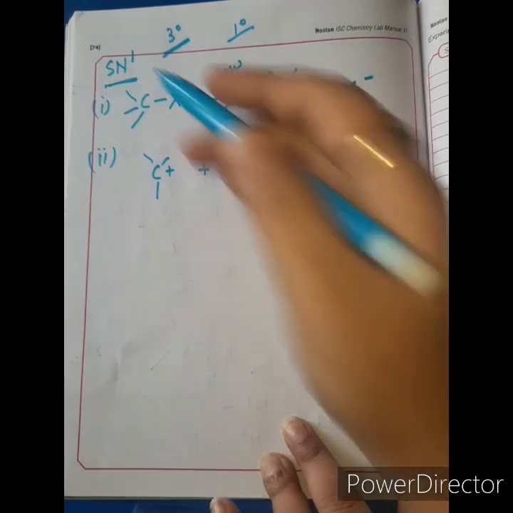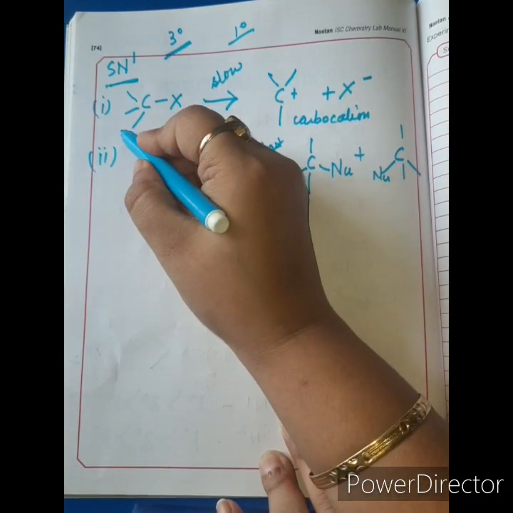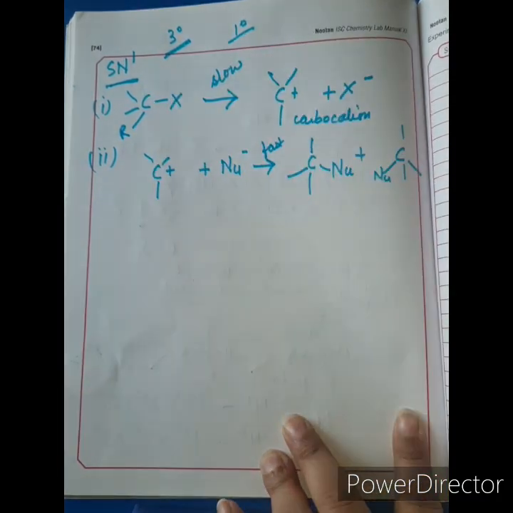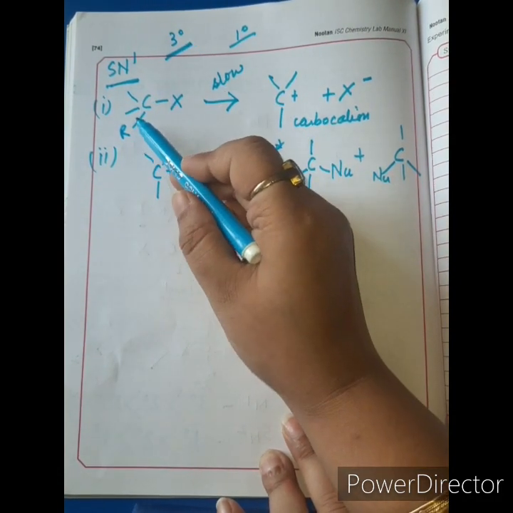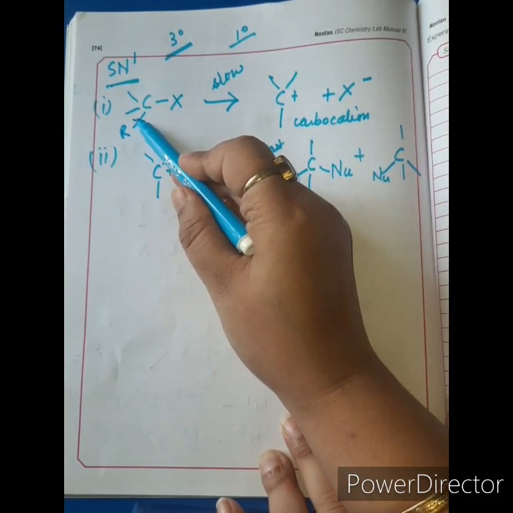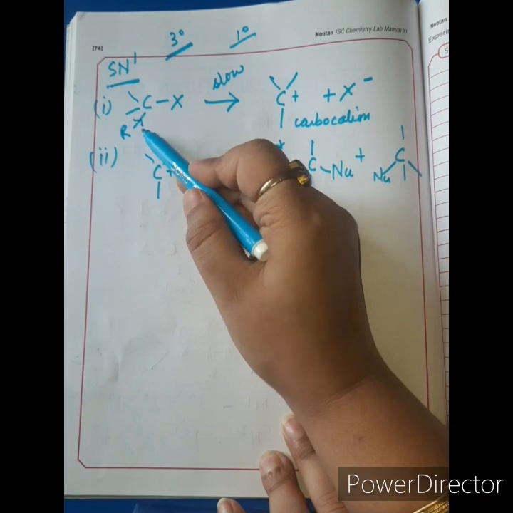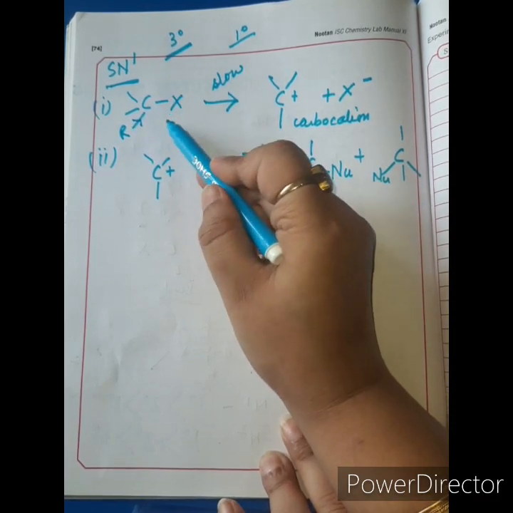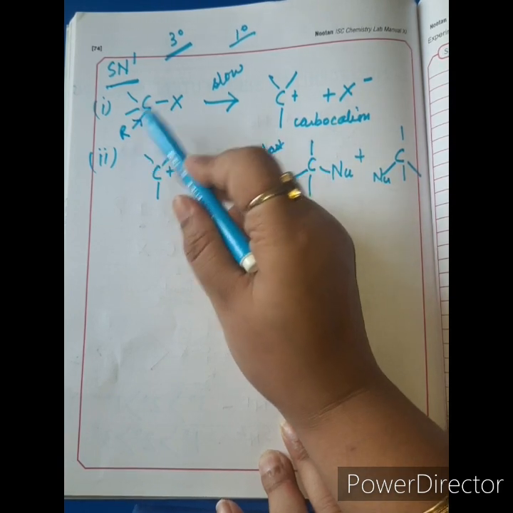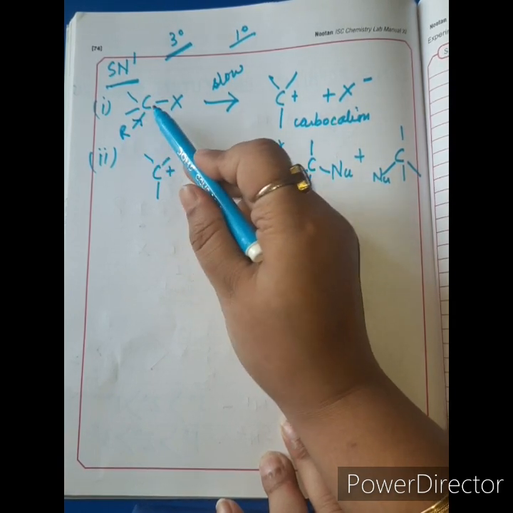Now just imagine if it is 1 degree, only one alkyl group and the rest 2 are bonded with hydrogen. Then alkyl group, as I told you, has got electron repelling tendency. So it repels the electron, which helps in the cleavage of the bond. Clear? For 1 degree, only one alkyl group is present.